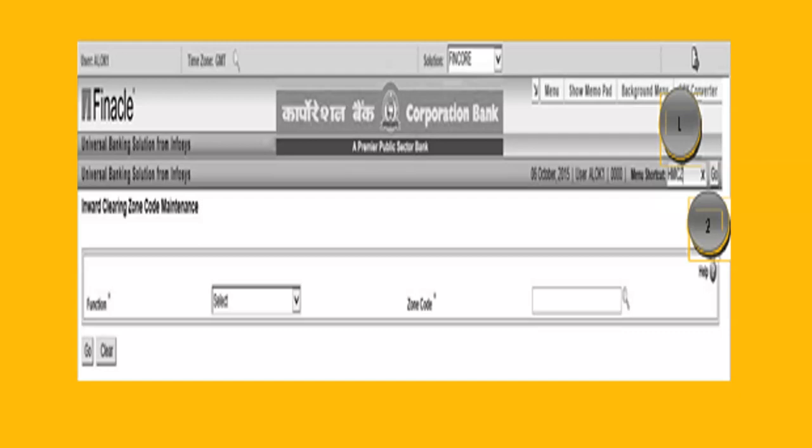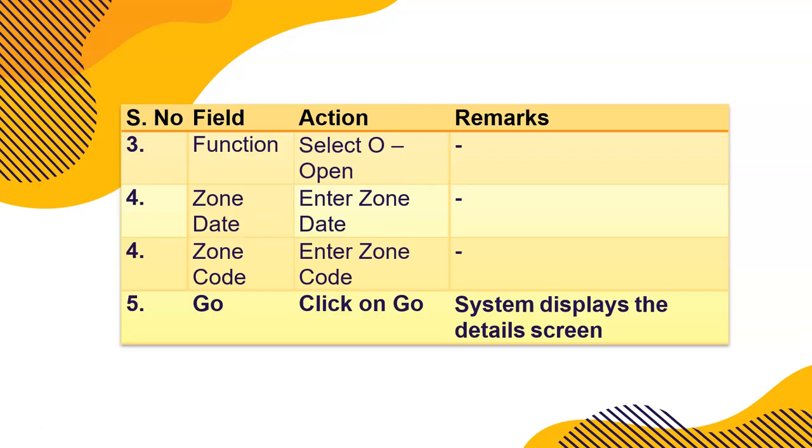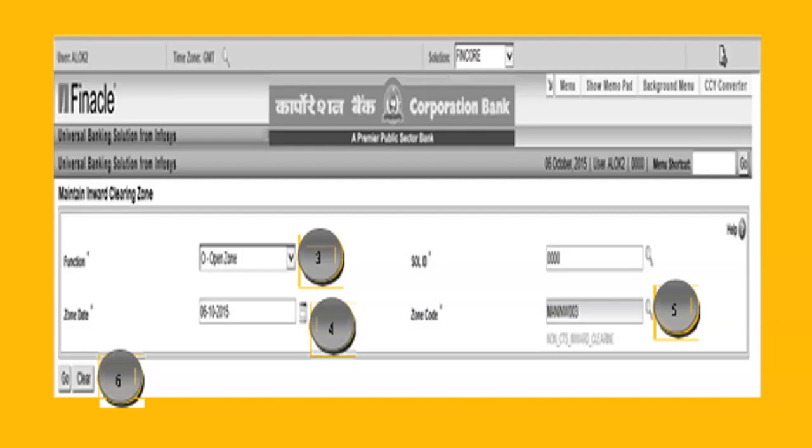So this shall be the menu option. The screenshot will be there, right? Open the zone code. The data center always has a zone code created for each and every branch, or if it is working in branches, and if it is at the back offices, it will be created for that back offices. Click on go, you get this open zone, right?